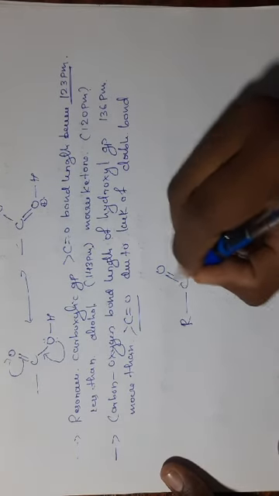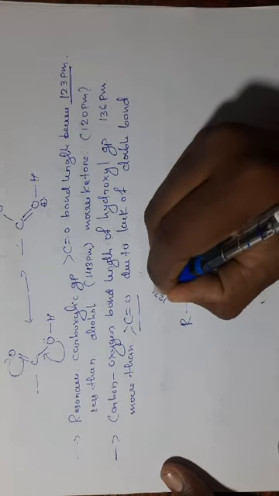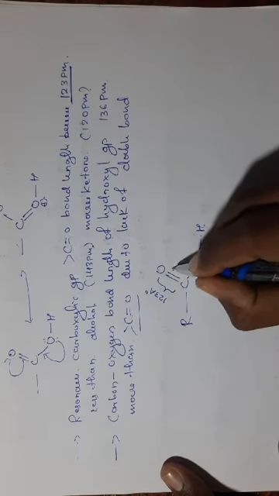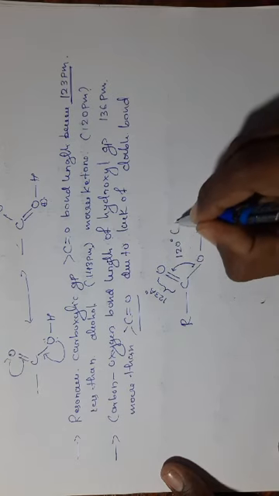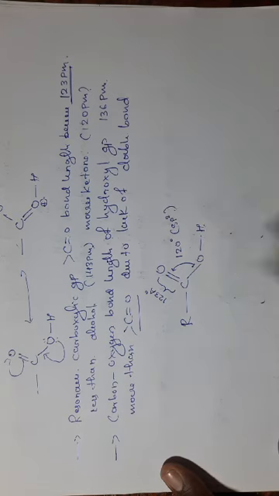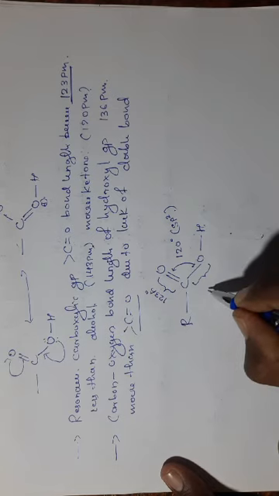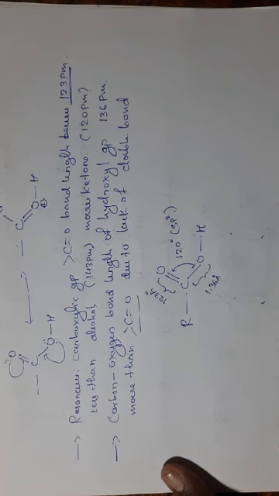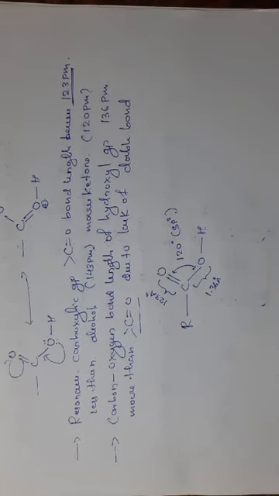Here this bond length is 1.23 angstrom and the bond angle is 120 degrees due to the sp2 hybridized carbon atom, and this bond length is 1.36 angstrom, or 136 picometer. This is the structure of the carboxylic group.